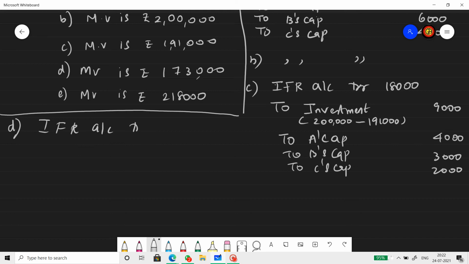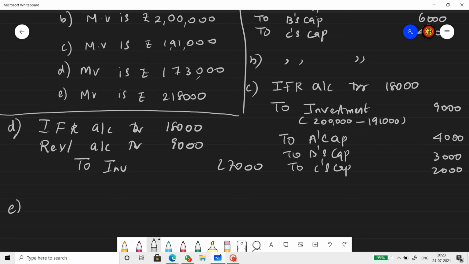IFR account debit 18,000. 18,000 is the IFR amount, but my loss is 27,000. So I need another 9,000, which I take from the revaluation account. And to investment 27,000. So when the loss is more than the reserve, the difference between the loss and the reserve will be met from the revaluation account.